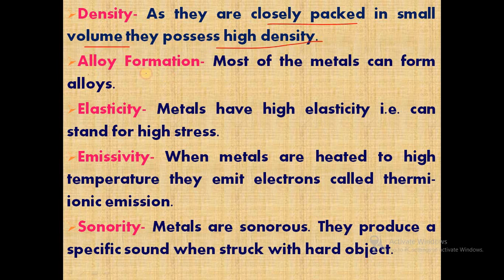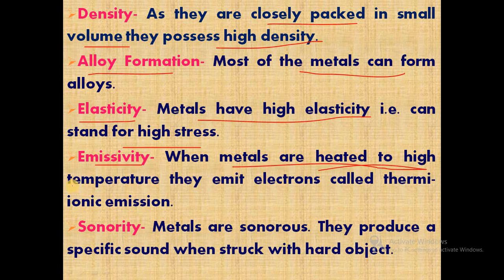Next property, they show alloy formation. Most metals can form alloys. Another property is elasticity. Metals have high elasticity, that is, they can withstand high stress. Then emissivity. When metals are heated to high temperature, they emit electrons, called thermionic emission.